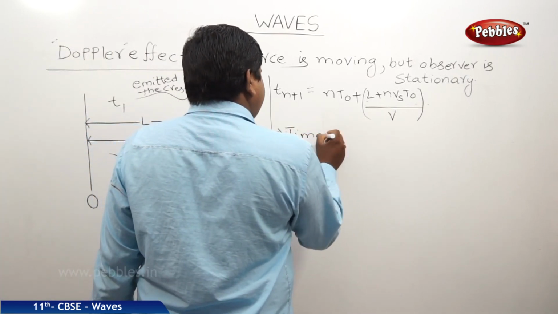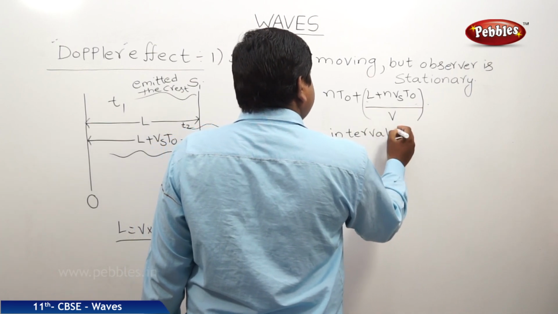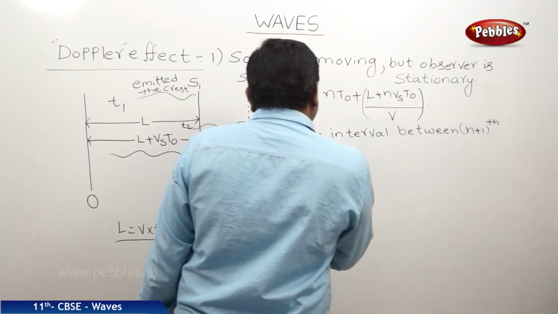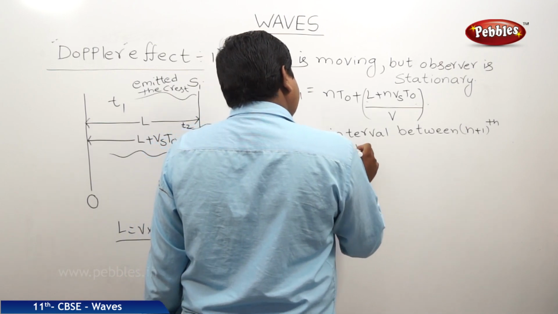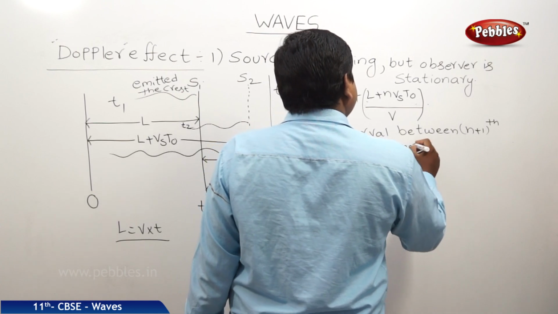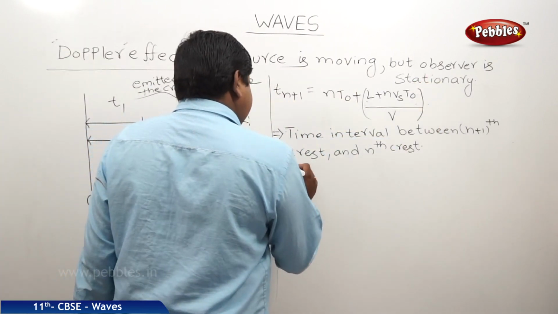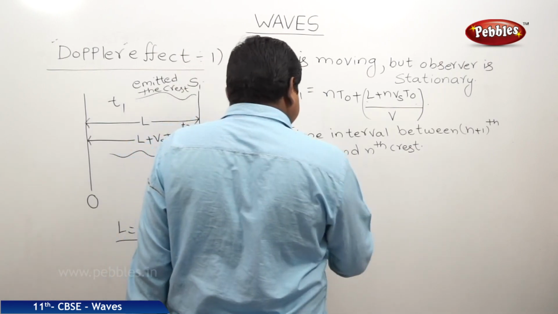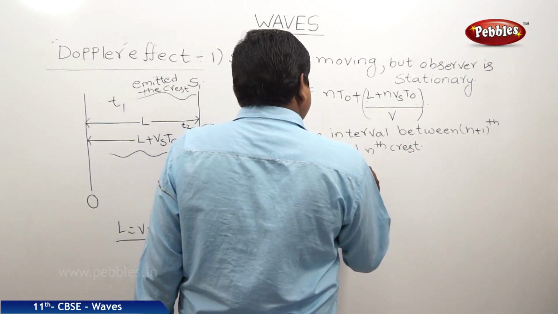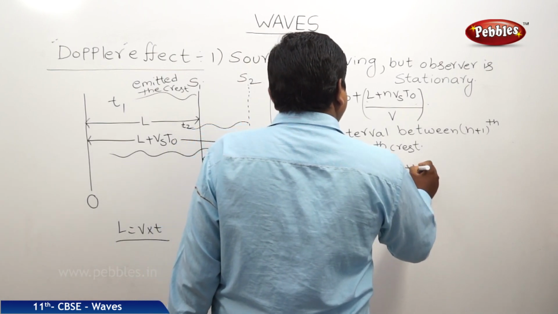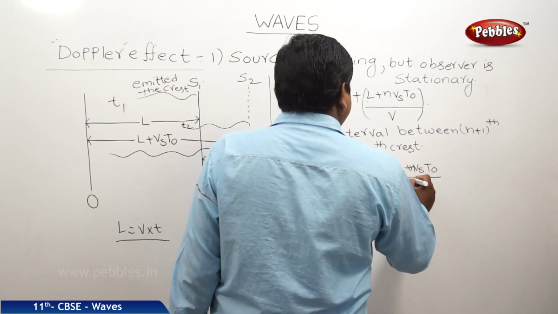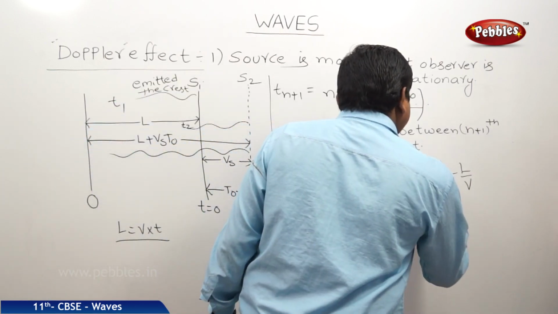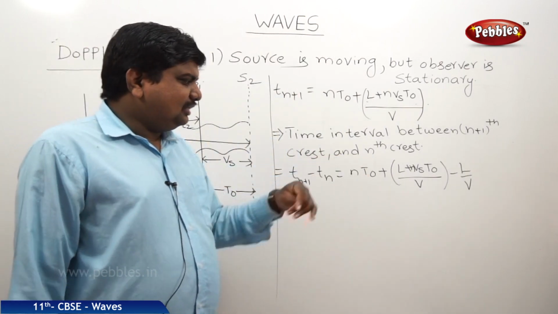So the time interval between the n plus 1th crest and the nth crest is T(n+1) minus Tn, which is equal to (n t0 + L + n Vs t0) by V minus (n... L) by V. This is the time taken for the time interval.